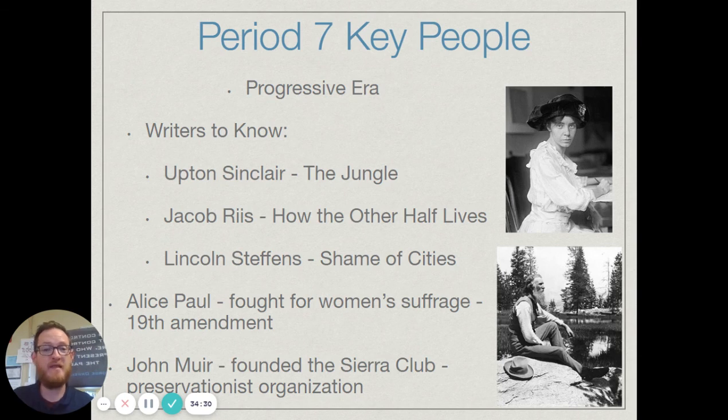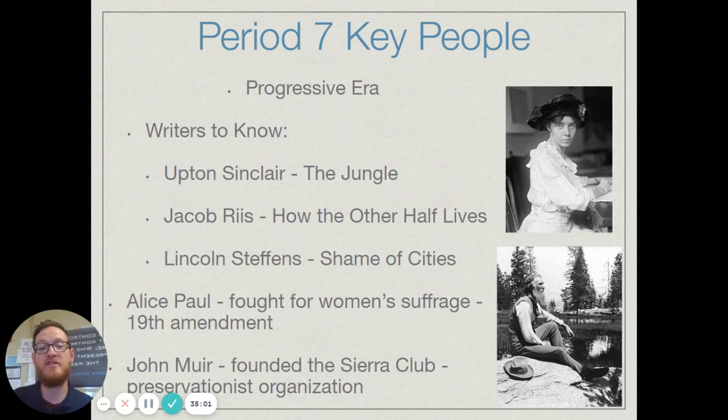Now, the progressive movement. With that, some of the writers to know, I mentioned Upton Sinclair, who wrote The Jungle. Jacob Riis is another very important one to know. He wrote How the Other Half Lives. Basically, he went around and took pictures of the conditions that people were living in as a result of the Gilded Age. He took pictures of child labor, people living on the streets, how many people were packed into apartments. This is one of those things that brought a lot of people's attention to how bad things were in certain areas of society.